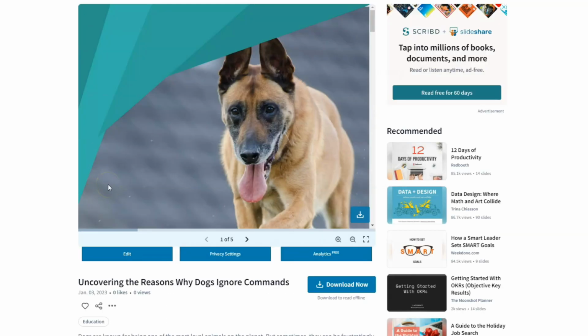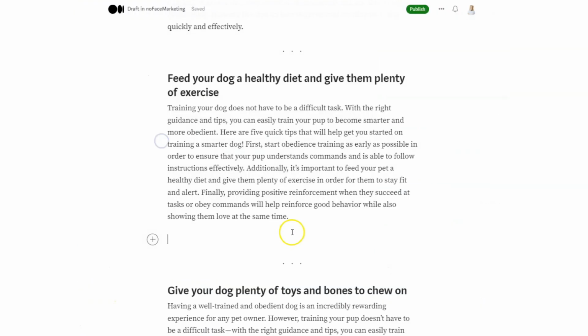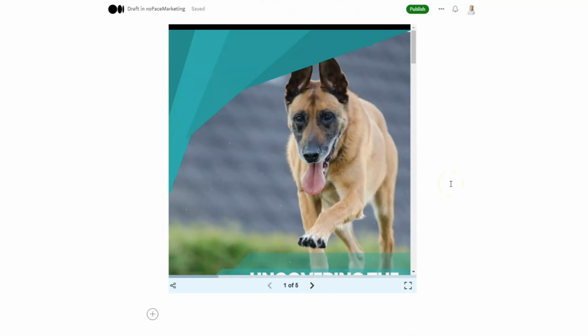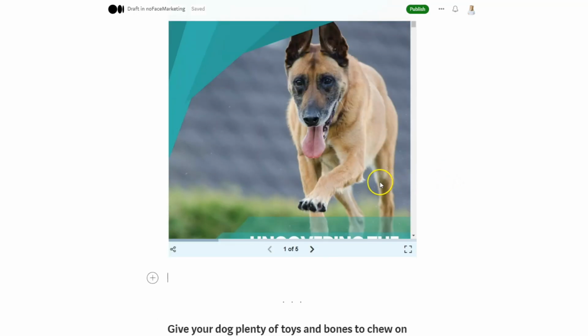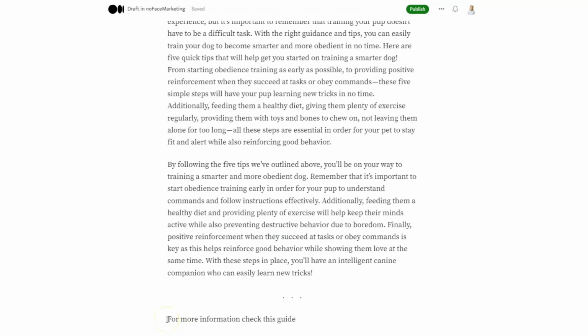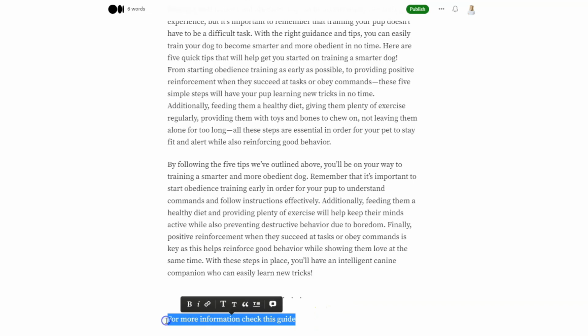Then we will go to SlideShare, click on the share icon, click on the link, and we will paste it inside the article in Medium. Medium embedded our PDF inside the article. We can also add links to the article, but we need to go over Medium's guidelines, and they don't allow adding affiliate links inside the article. But a presentation PDF, it's okay. I will click on it, and then I will click Add a link. And here I will place the link of the SlideShare.